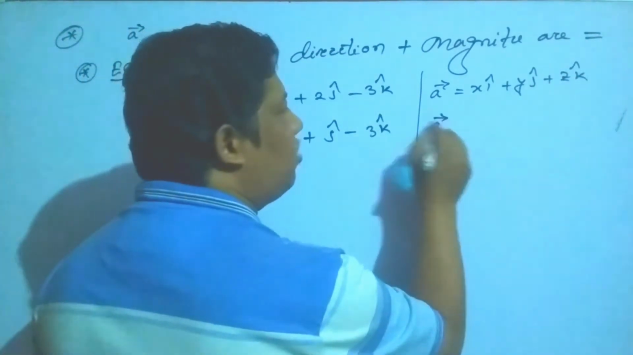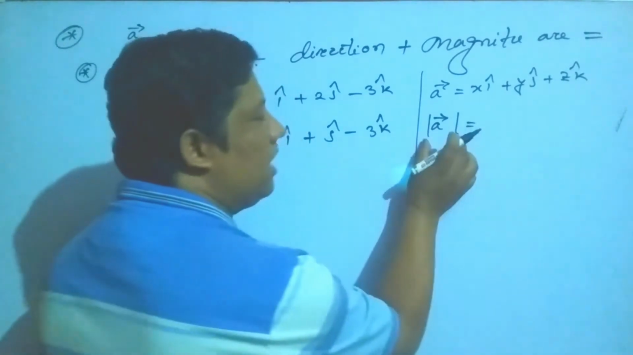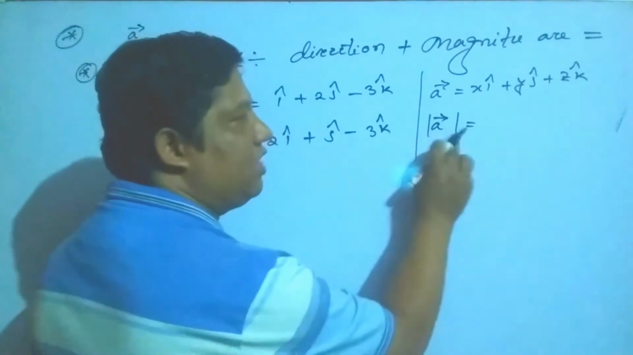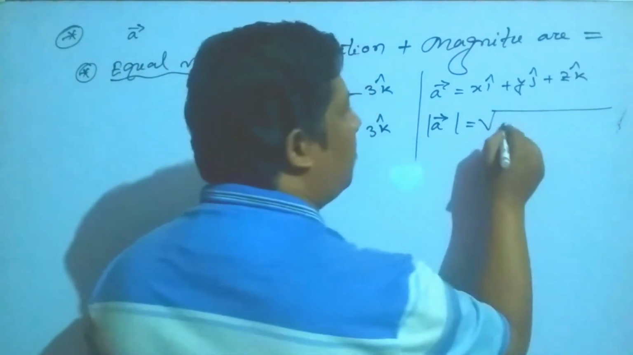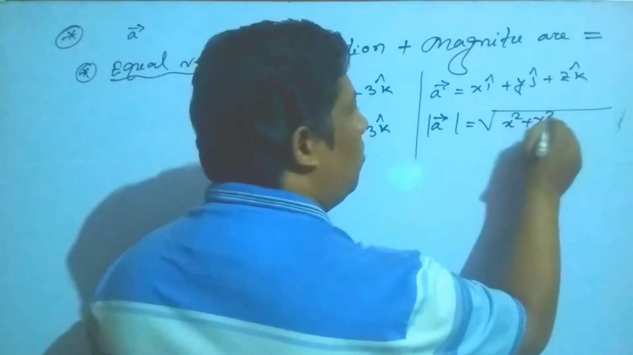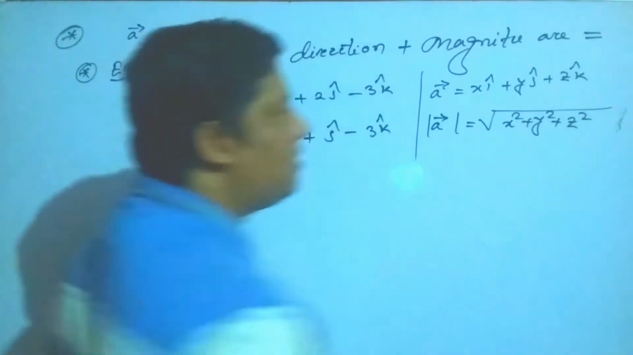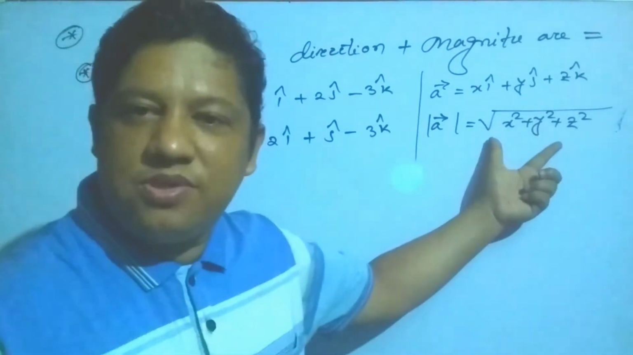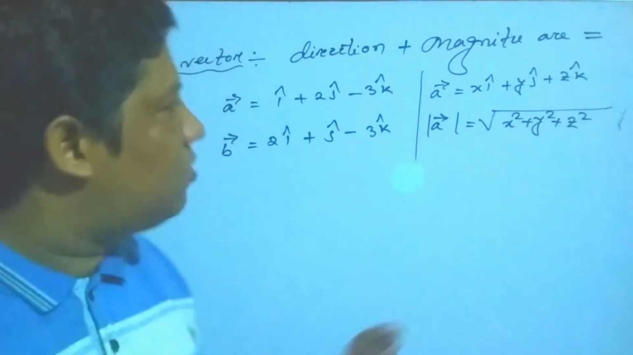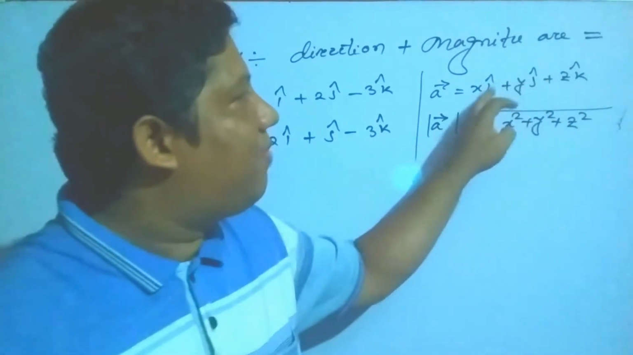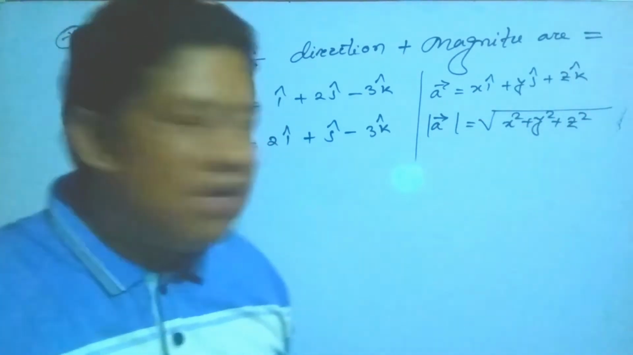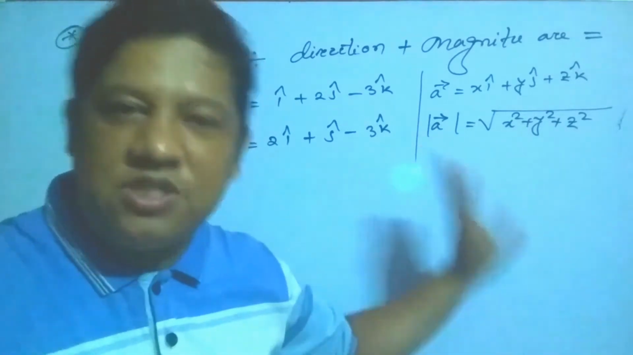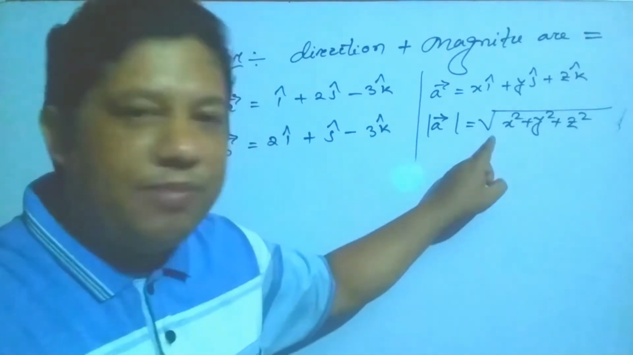Then the magnitude is denoted by this line around the vector. It is called the magnitude. It is the square root of x square plus y square plus z square. Okay, my students, and this is called the magnitude. If you want to find the magnitude, take the square root of the sum of squares of the coefficients of i, j, k, and the magnitude is always positive.